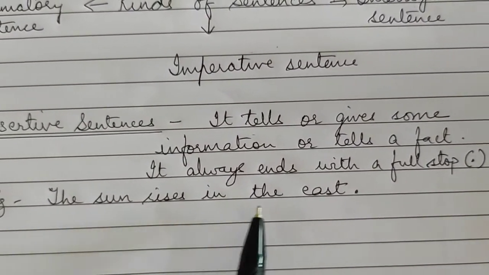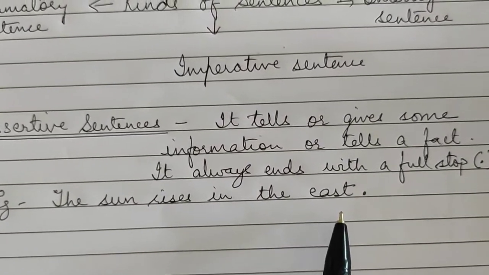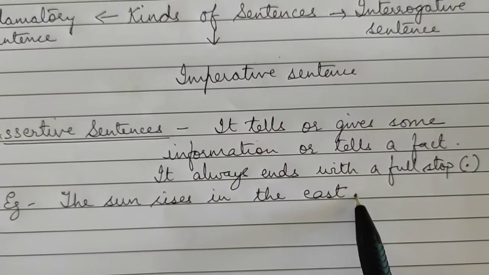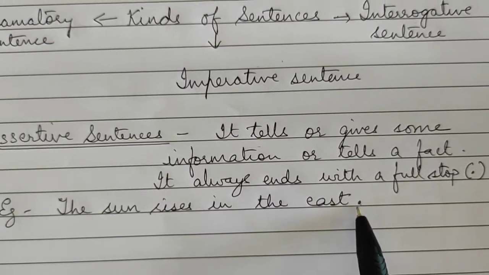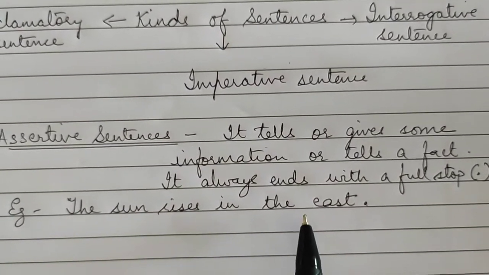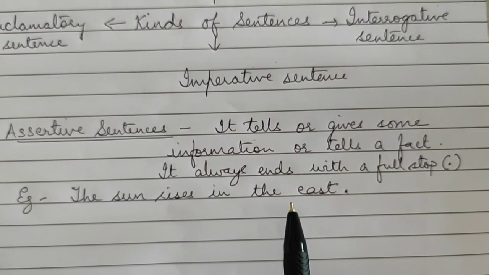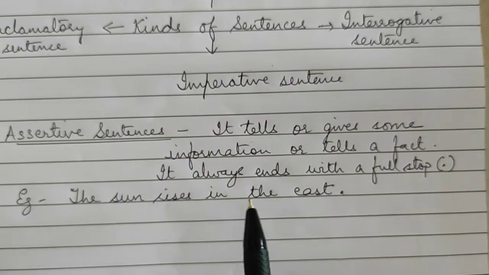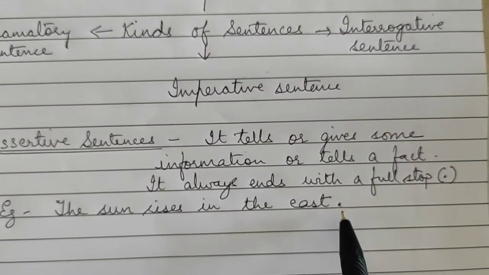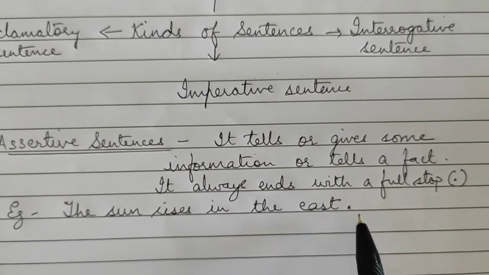The sun rises in the east. It is a fact, and it ends with a full stop. You can see I have put a full stop here at the end of this sentence. It is a simple sentence that is telling some fact or giving some information that the sun rises in the east, and it ends with the full stop.